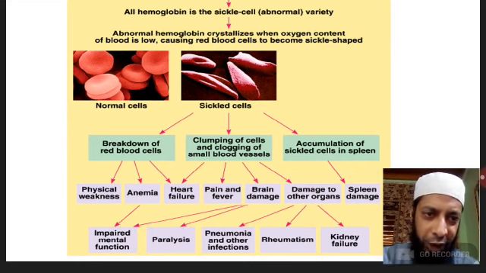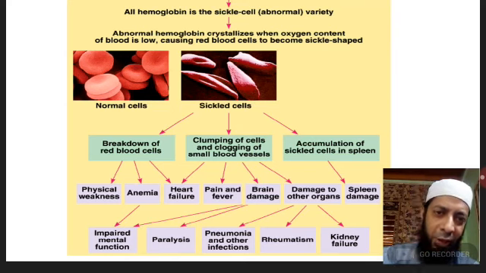It shows secondary effects like, first, breakdown of RBCs. Second, clumping of cells and clogging of small blood vessels. Third, accumulation of sickle cells in spleen, which again shows effects like physical weakness, anemia, heart failure, pain and fever, brain damage, damage to other organs, spleen damage, which again shows effects in the form of impaired mental function, paralysis, pneumonia and other infections, rheumatism and kidney failure.